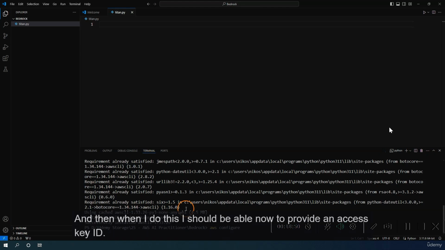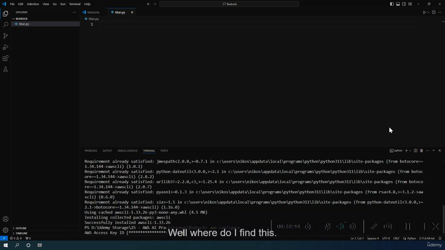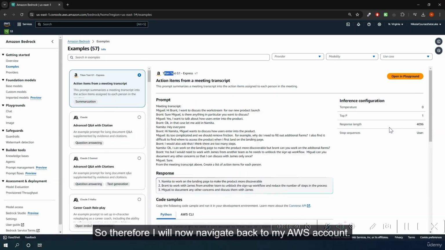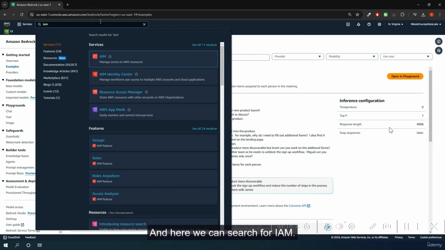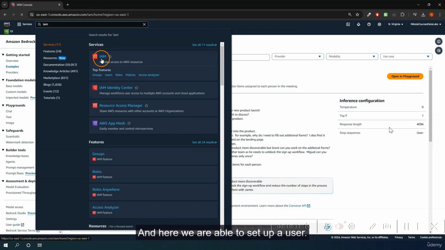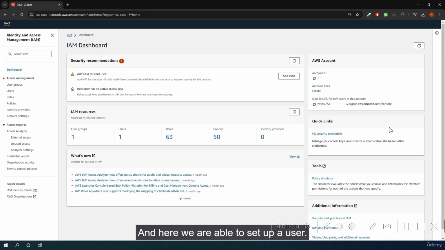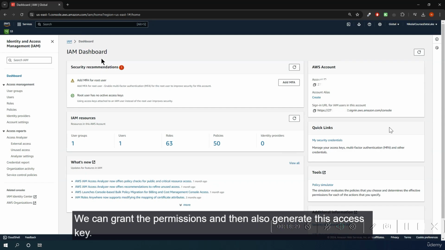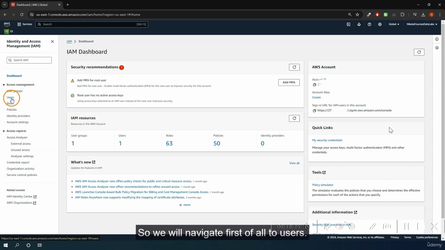And then when I do this, I should be able now to provide an access key ID. Well, where do I find this? I have to set up a user for this. So therefore, I will now navigate back to my AWS account. And here we can search for IAM. So here we find IAM, and here we are able to set up a user. We can grant the permissions and then also generate this access key. So we will navigate first of all to users.